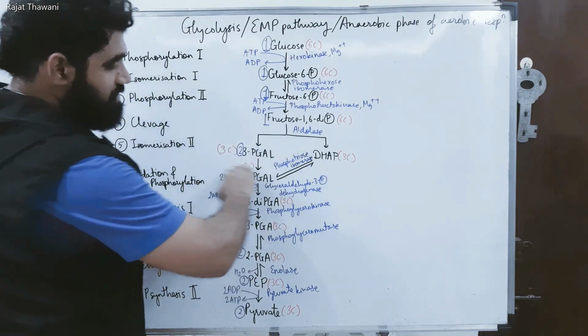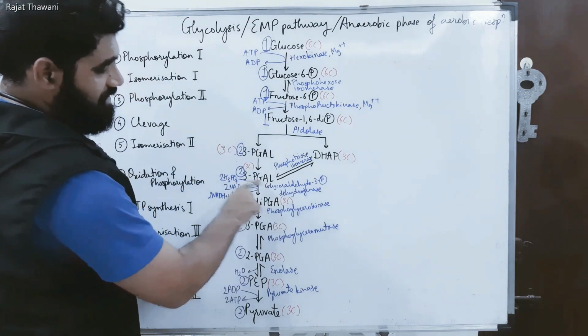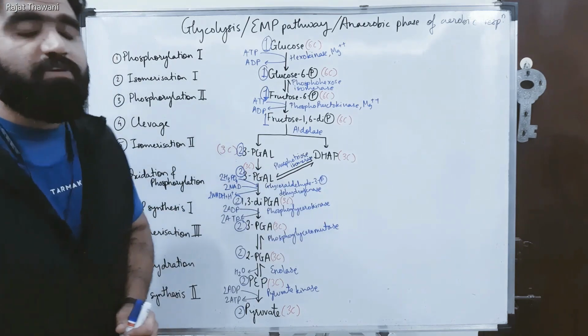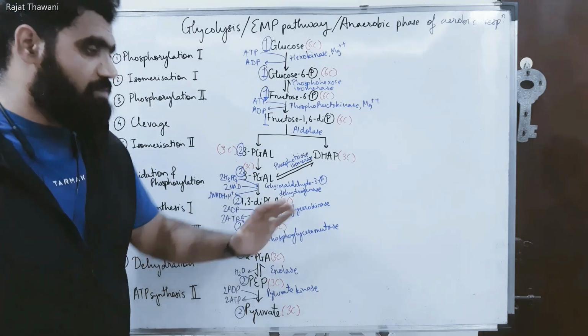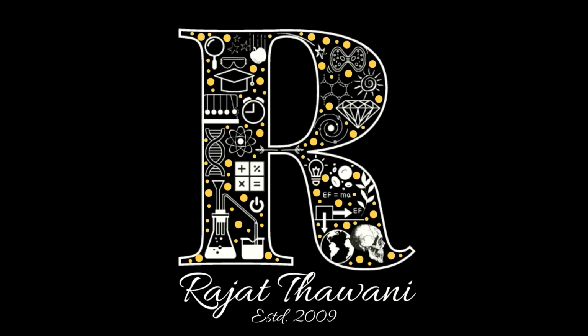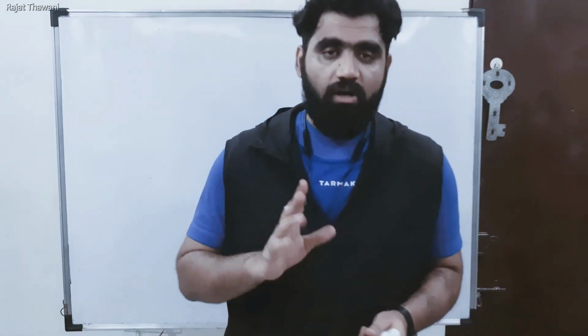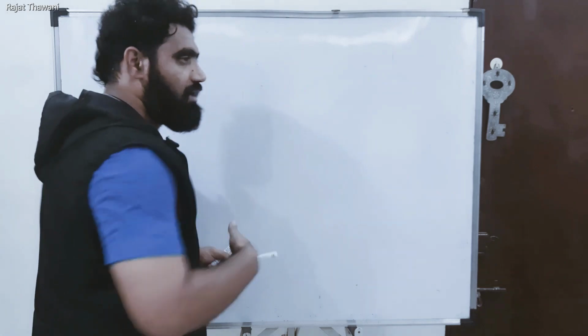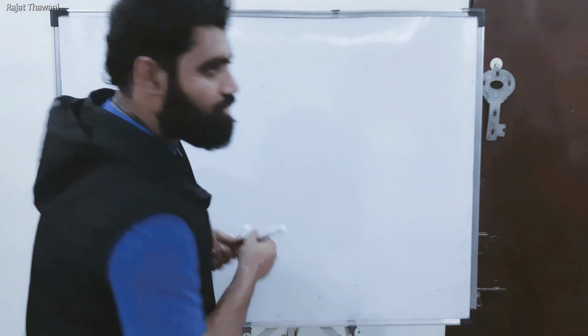Till here you will observe, till this phase, till this 3-PGL. Okay, this is actually the investment phase, and the lower phase what you observe is the payoff phase. Alright, so let's talk about glycolysis. Okay, I'll just write a chart, I will show a chart and then we will discuss about it in detail.